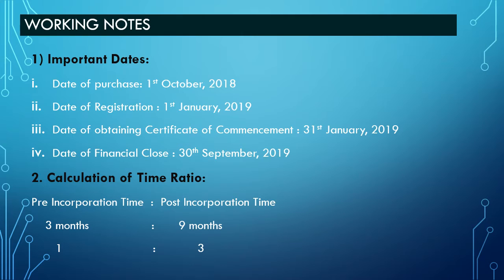And the post-incorporation period is from 1st January to 30th September, which is the financial year end. That is January, February, March, April, May, June, July, August and September, a total of 9 months. So we get the ratio as 3 months to 9 months, that is 1:3.